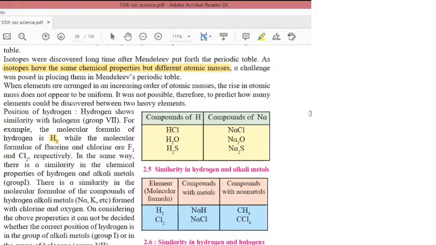So it was difficult to predict how many elements can be placed between two heavy elements.